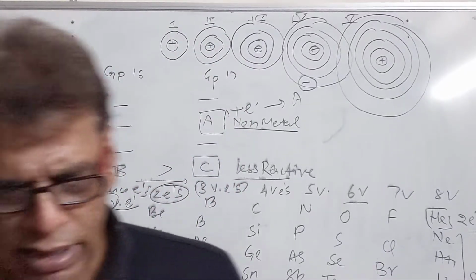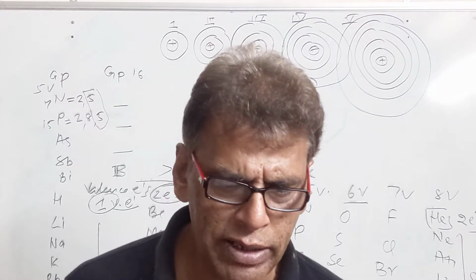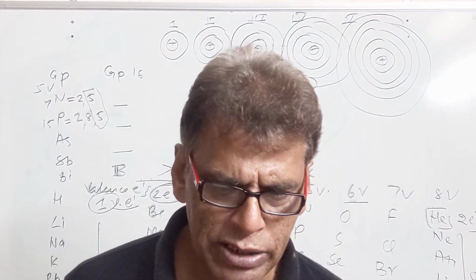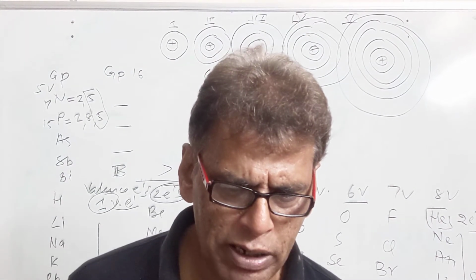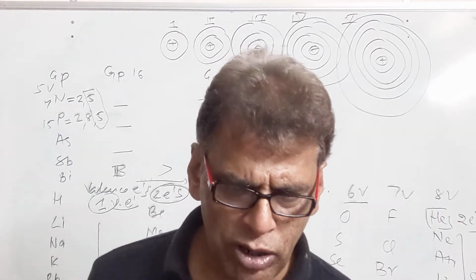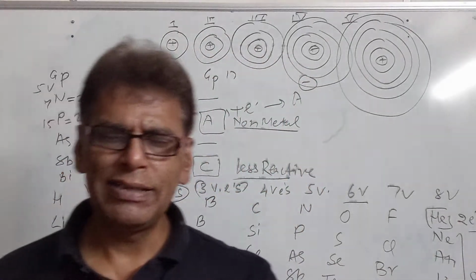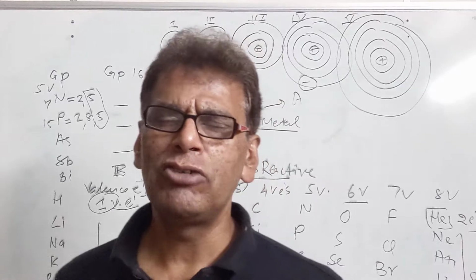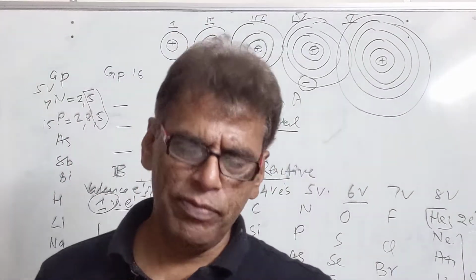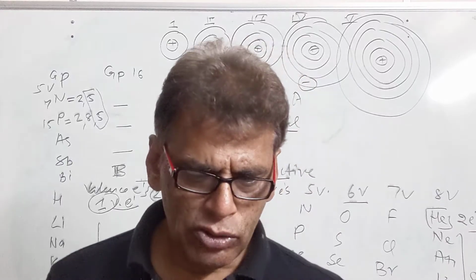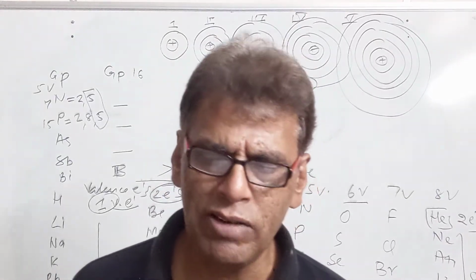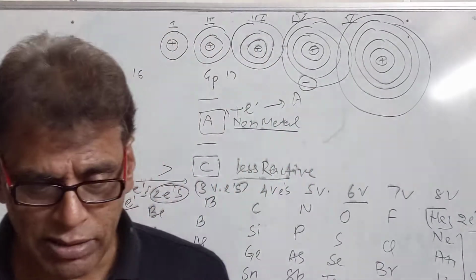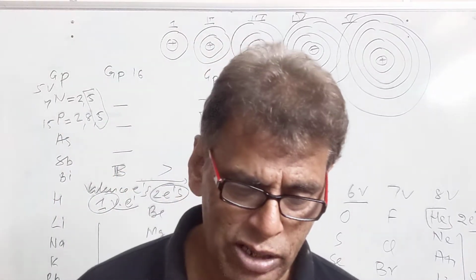Then we have the next question. In the modern periodic table, calcium with atomic number 20 is surrounded by the elements with atomic numbers 12, 19, 21 and 38. Which of these have physical and chemical properties resembling calcium? So the atomic number of calcium is 20. If we are matching this element with another element, its atomic number should be either 8 less than 20, that is 12, or 8 more than that, or 18 more than that. So in this given series we have 12, 19, 21 and 38. The element whose atomic number is 38 will match completely with calcium in properties, since their valence electrons are the same.